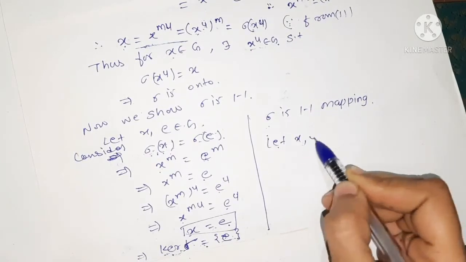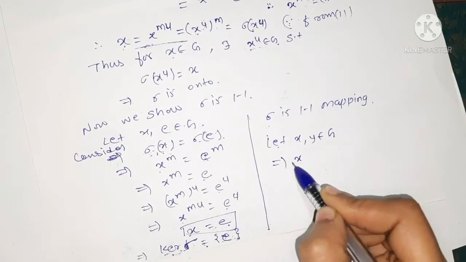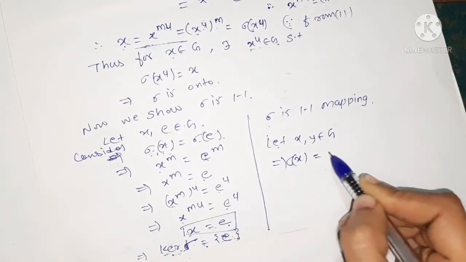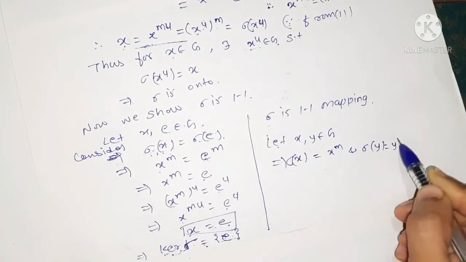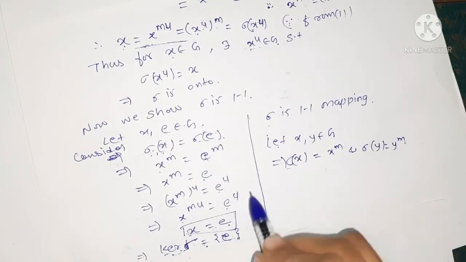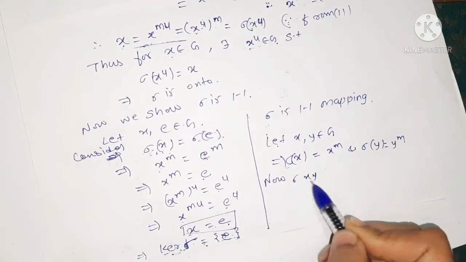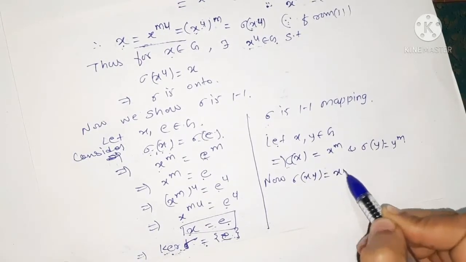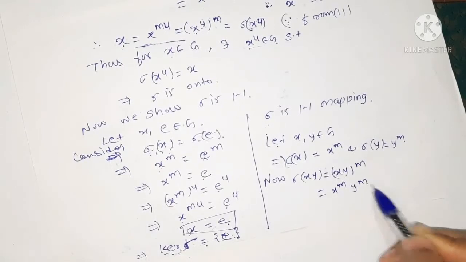For this we take x, y belonging to G. This implies sigma of x is equal to x to the power m and sigma of y is equal to y to the power m by the definition of sigma. Now we take sigma of the product xy, which equals xy to the power m, and which is nothing but x to the power m y to the power m.